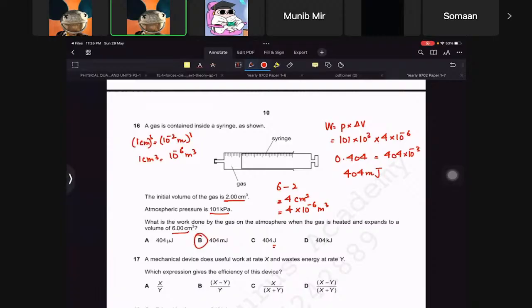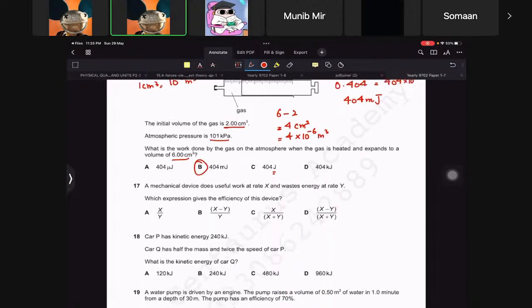All right, now going to the next one. A mechanical device does useful work at rate x and waste energy at rate y. Which expression gives the efficiency? Right, so basically the input should be equal to output plus wasted.